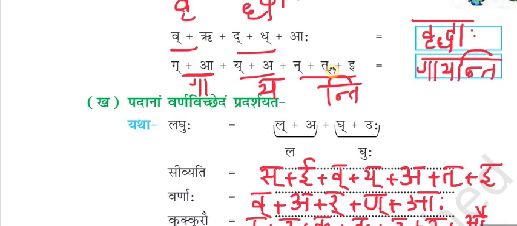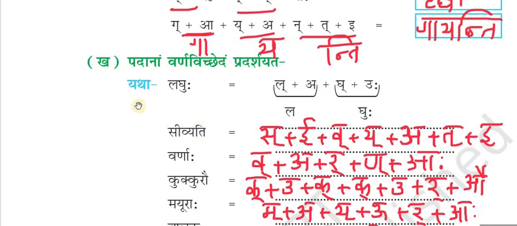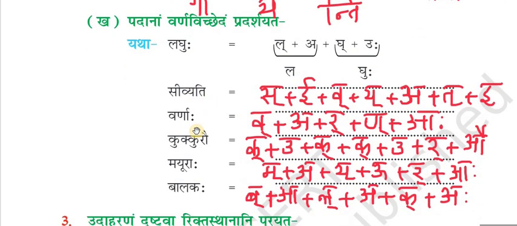Next is Padanam Varna Vichedam Pradarshayata. We have to disjoin this word. Yatha Laguhu. Laguhu is il plus a is la, ig plus uhu is guhu. So laguhu. Likewise, we have to do for the rest of the words.